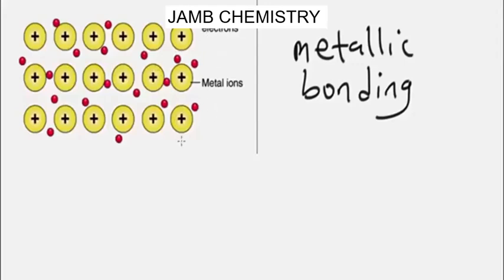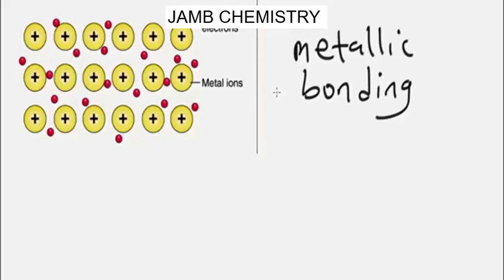Note again that metals also consist of a giant structure, and the electrons in the outer shell of the metal atoms are delocalized. Very important. Now, this delocalization basically means that the electrons are free to move around. There are strong forces of electrostatic attraction between the positive metal ions and the shared negative electrons. These forces of attraction hold the atoms together in a regular structure and are known as metallic bonding.